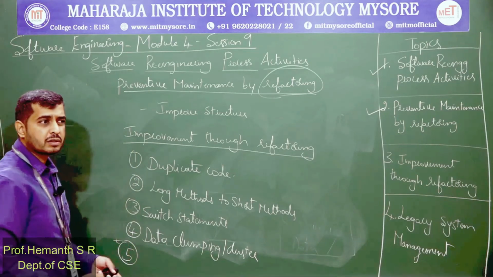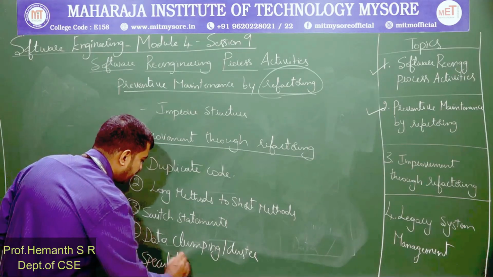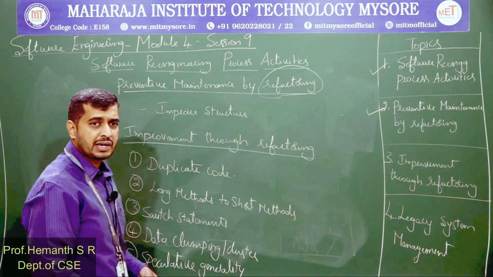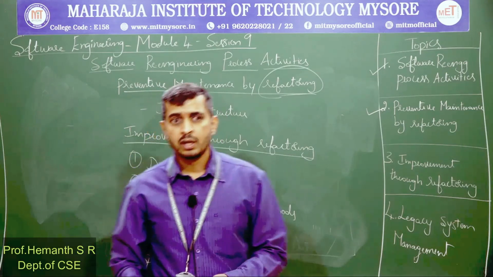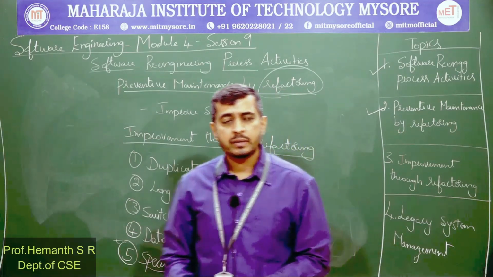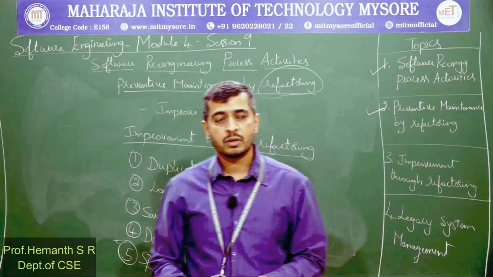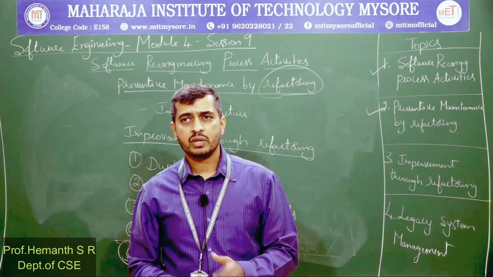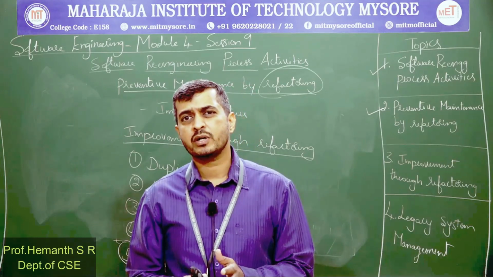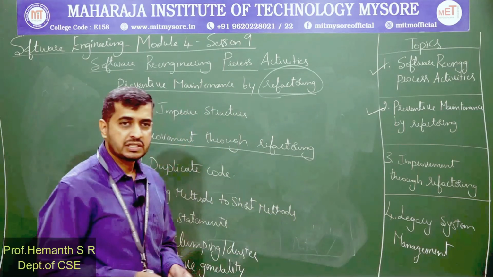The fifth one is speculative generality. So what is speculative generality? Speculative, as the name indicates, we are trying to speculate, we are trying to predict the future and add pieces of code. So we are trying to add new pieces of code to the existing software, which may not be used at this point of time, but definitely will be beneficial in the future during maintenance. So that is speculative generality.